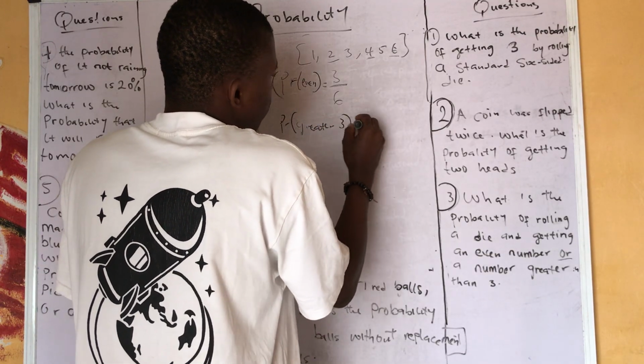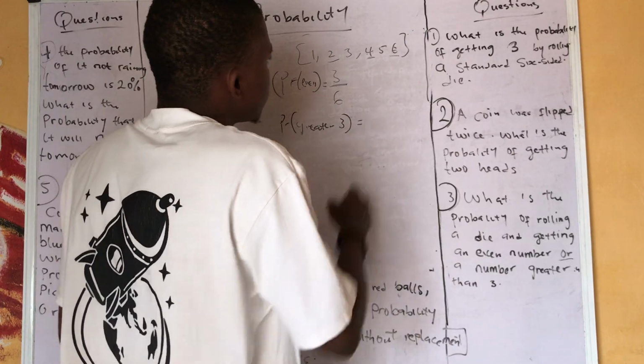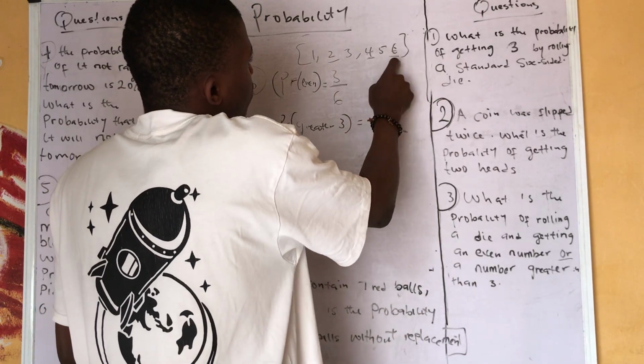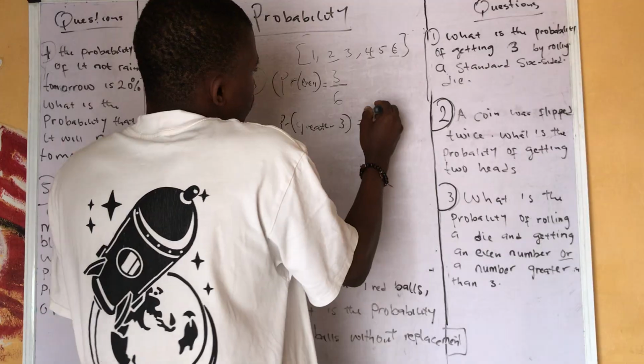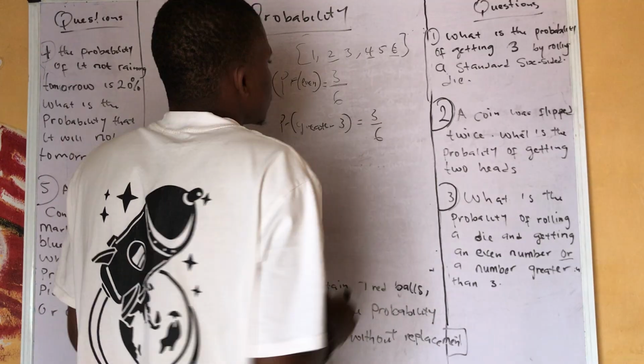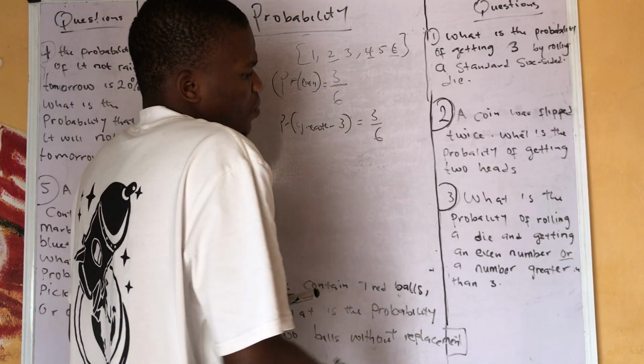Greater than 3 is what? Which numbers are greater than 3? That is 4, 5, and 6. Which is 3 over 6.